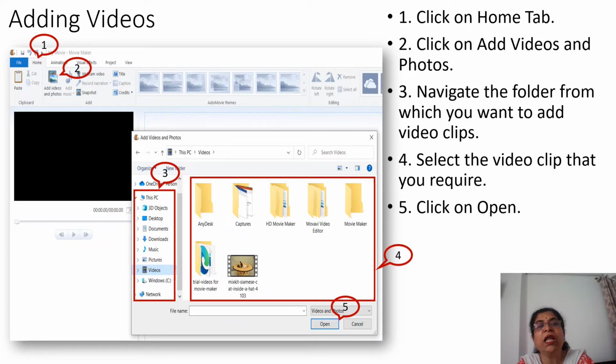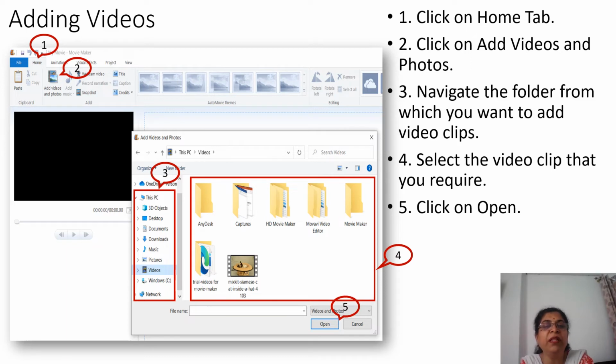Again the same: when the Movie Maker window opens in front of you, click on the Home tab. See here, number 1, the Home tab is given. Then click on Add Videos or Photos and navigate. Again a dialog box will come. Out of that you have to select the video. Now here I have selected this particular video and I'm clicking on Open.